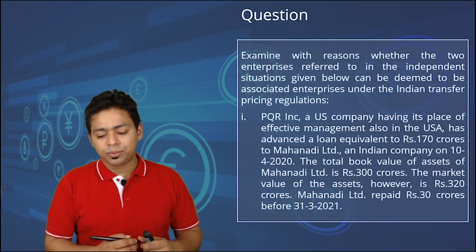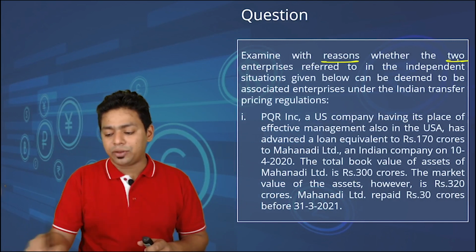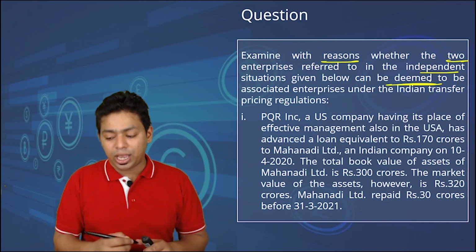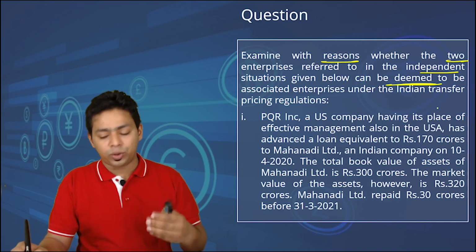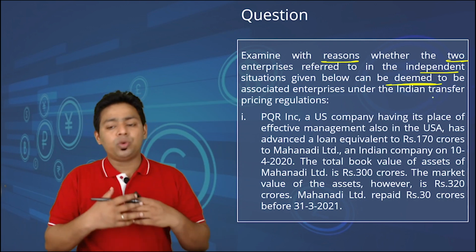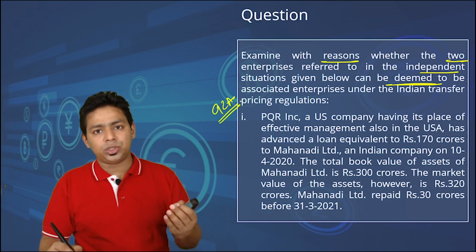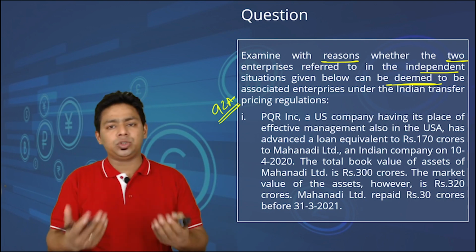Look at one more question. Examine with reason whether the two enterprises referred to in the independent situations given below can be deemed to be associate enterprises according to Indian transfer pricing regulation. So we are just going to apply section 92A. Different conditions you need to remember depending upon the situation, and you have to say whether they are associate enterprises or not.